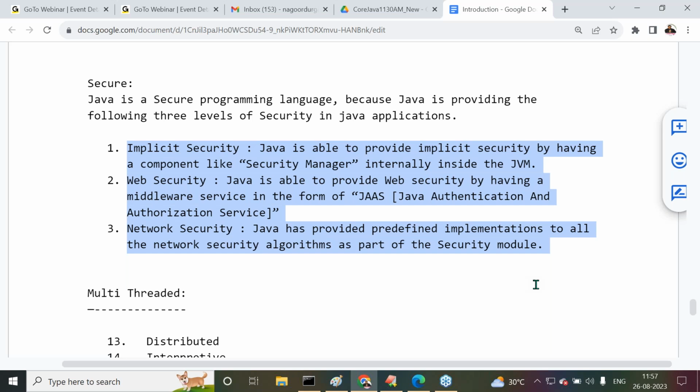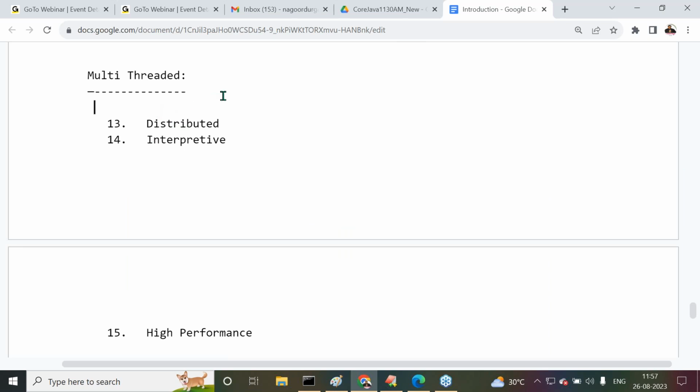Service. Java provides very good network security by providing predefined implementations for network security algorithms like encryption algorithms and decryption algorithms. A number of algorithms are available. They are some predefined library in Java. Due to that reason, Java is providing security for its applications effectively. So Java is a secure programming language. That's it. Overall, these are the points we understood in Java features.